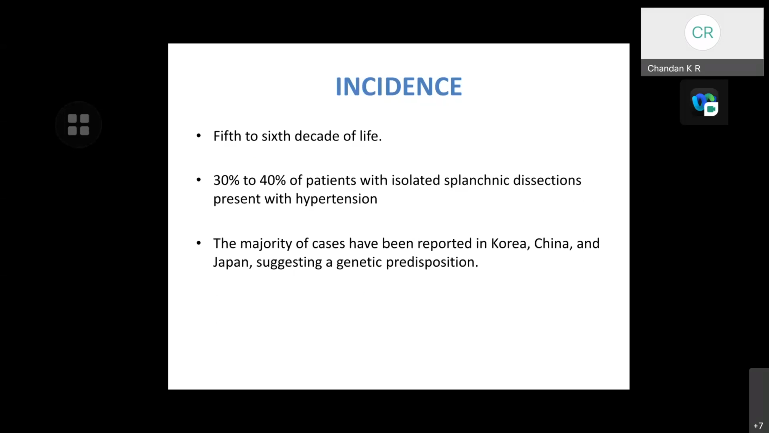It's most commonly seen in people of the 5th to 6th decade of life. 30 to 40% of patients with isolated splanchnic dissections present with hypertension. The majority of cases have been reported in Korea, China, and Japan, suggesting a genetic predisposition.